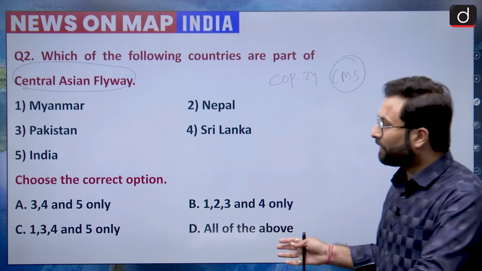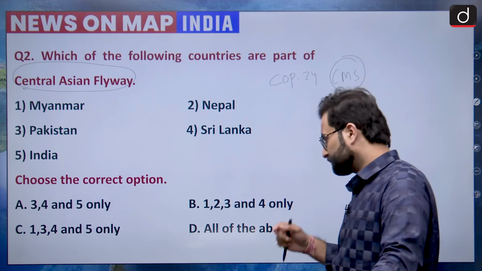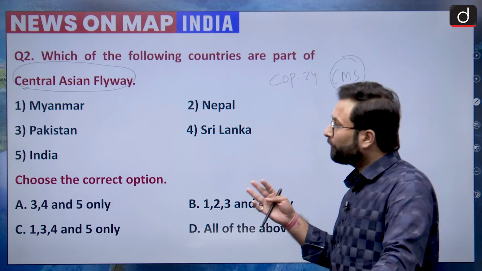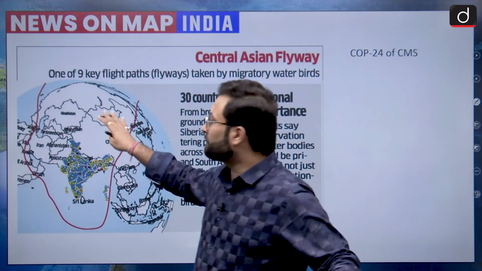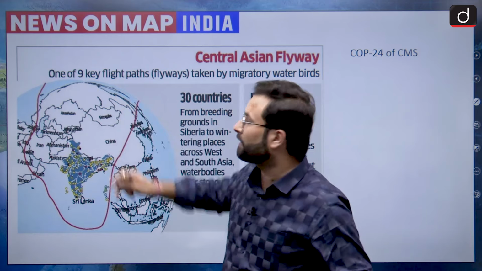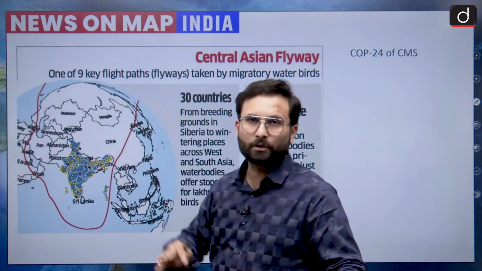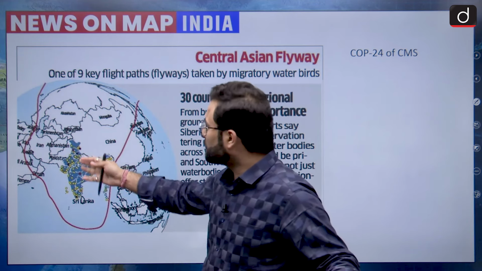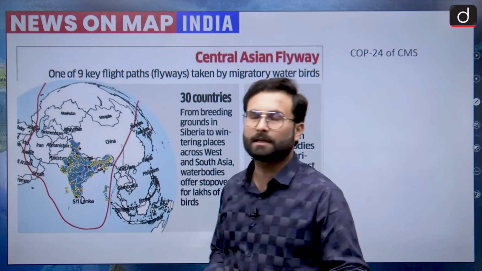There are some options given: 3, 4, 5; 1, 2, 3, 4; 1, 3, 4, 5; and all of the above. Now when we are talking about Central Asian Flyway, there are nearly 30 countries which are part of it. Most of the countries in the Indian neighborhood are part of it, and even some part of Myanmar is also covered in this Central Asian Flyway.